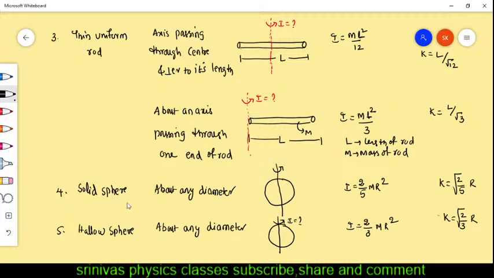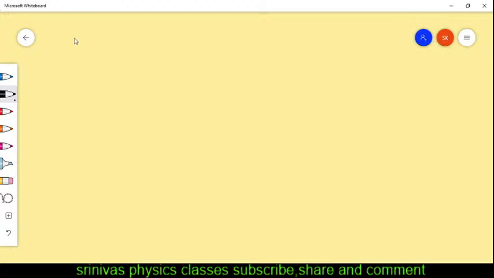Okay, last, I am going to give hollow cylinder and solid cylinder. Then I will close. I am going to erase this. Next one is the hollow cylinder.